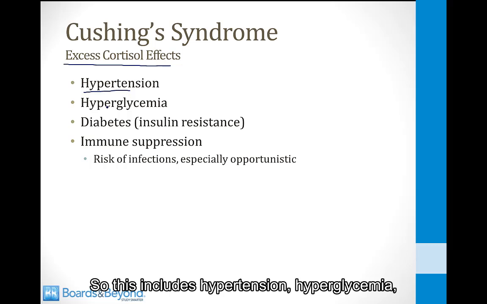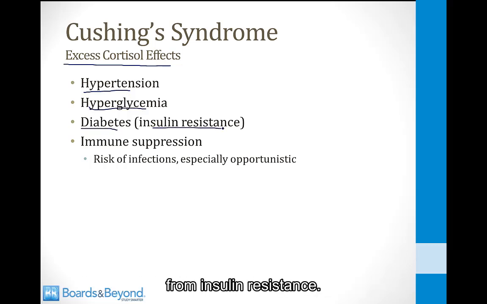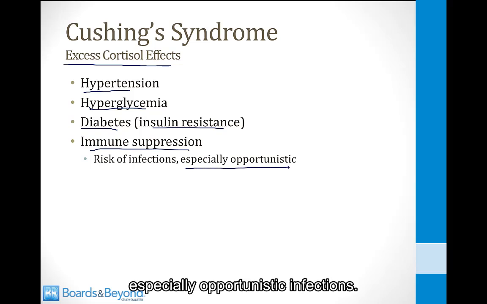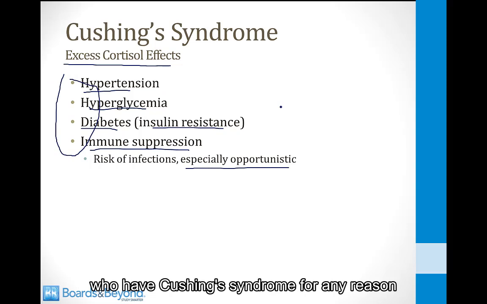So this includes hypertension, hyperglycemia. Patients with Cushing's syndrome develop diabetes from insulin resistance. Their immune system is suppressed, so there is a risk of infections, especially opportunistic infections. All of these things happen to patients who have Cushing's syndrome for any reason.